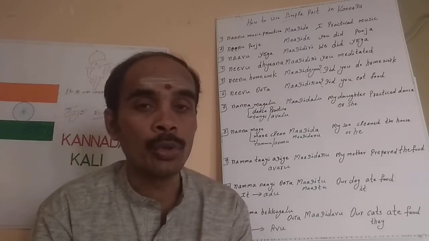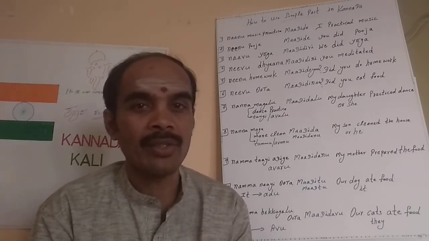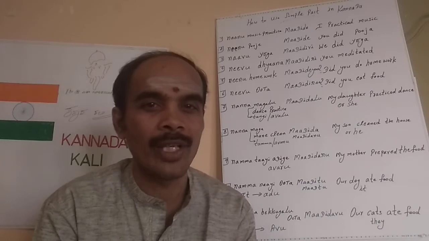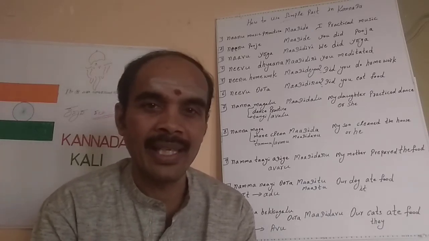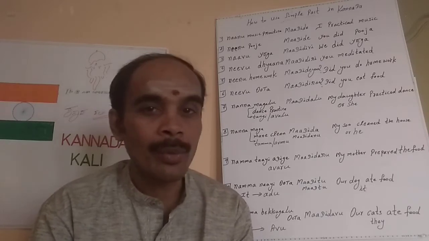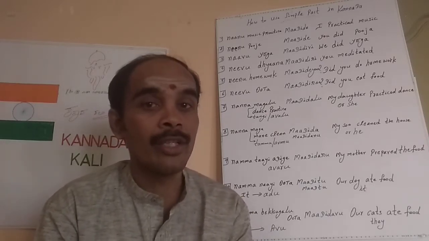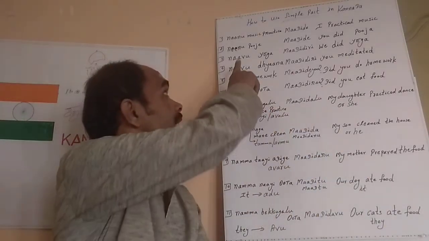The verb number 2, when we use, it is the verb number 2 only. Okay, the verb number 2, but we use it in a different way. Madde, madide is the simple past. So that's about me. And what about you? So I want to tell something about you, that you did, how we can use. So now let's see what we have taken here.